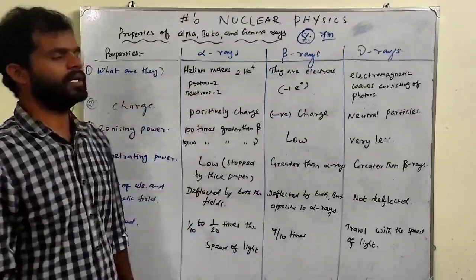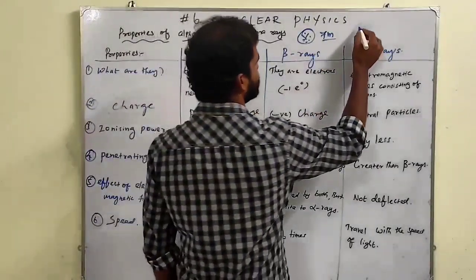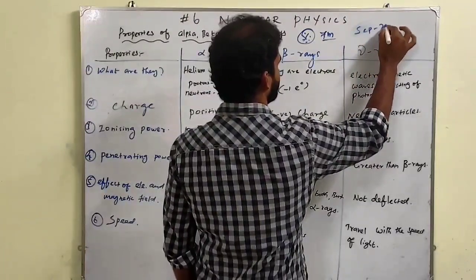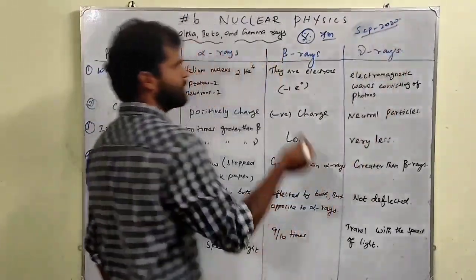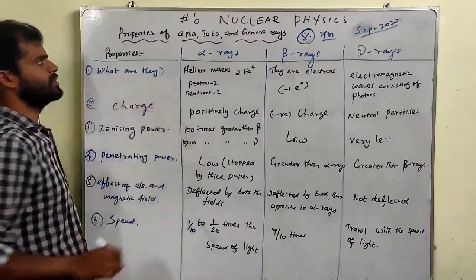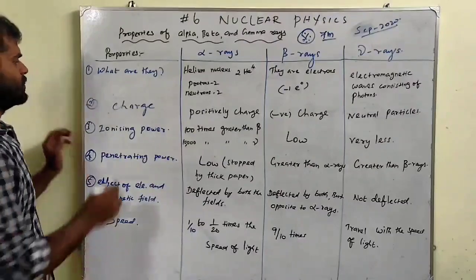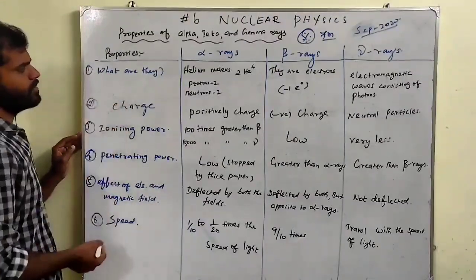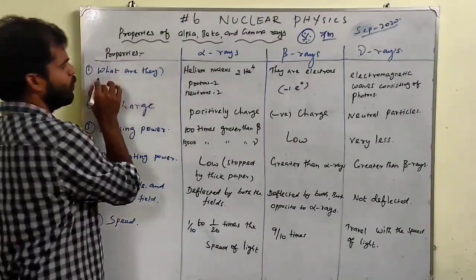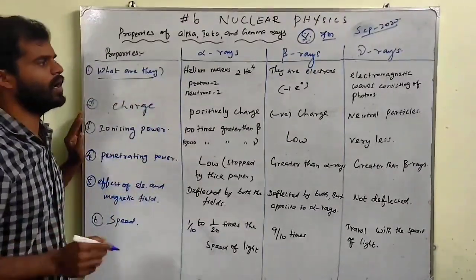Properties of alpha, beta and gamma. It is a very important 7-mark question that was asked in September 2020, this year, in a public examination. So it is a very important question. There are 6 points. The first one is what are they? We have to define what alpha, beta and gamma rays are.